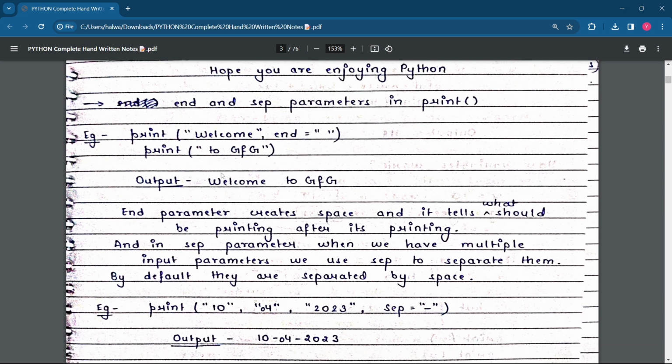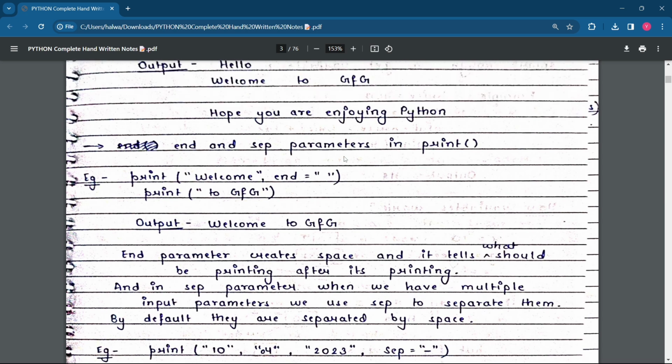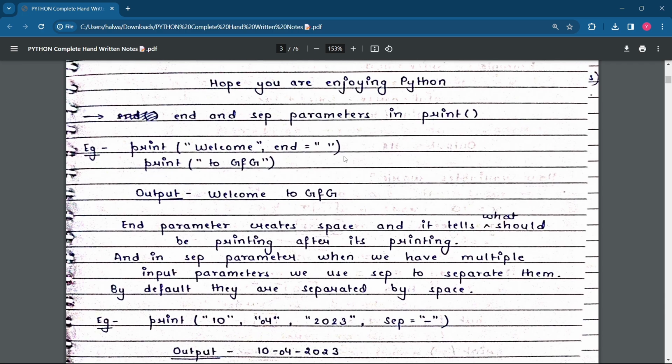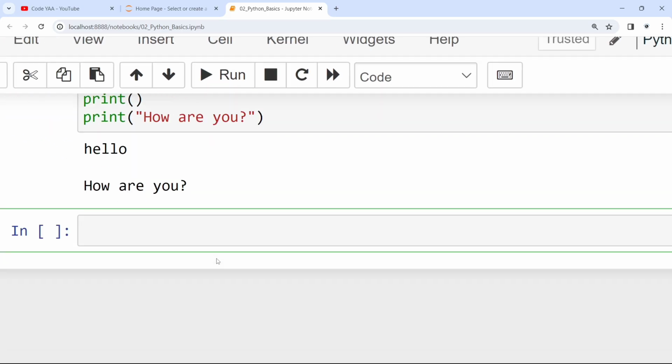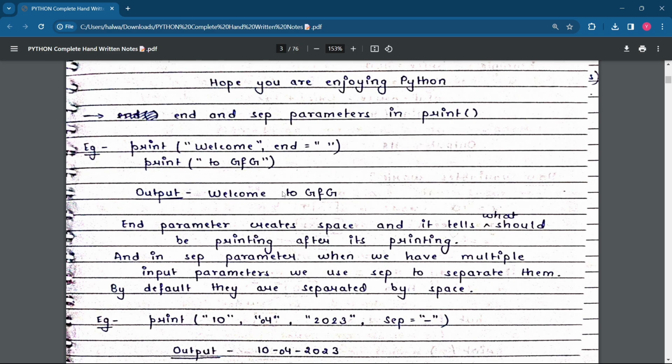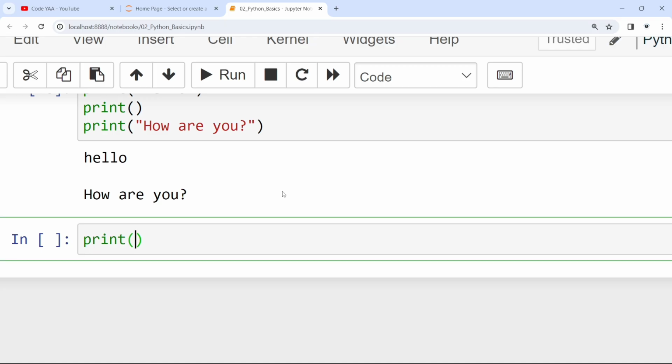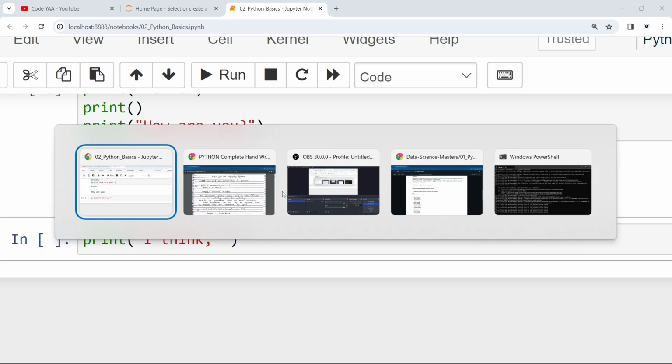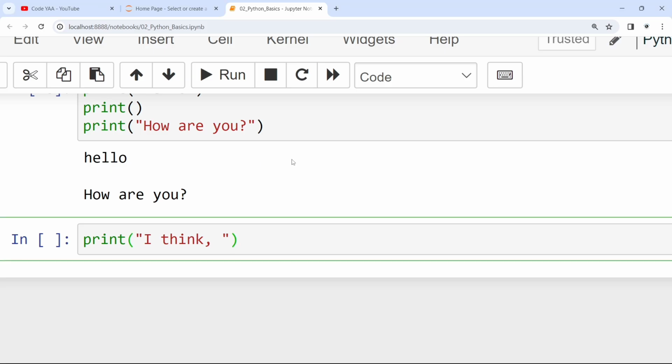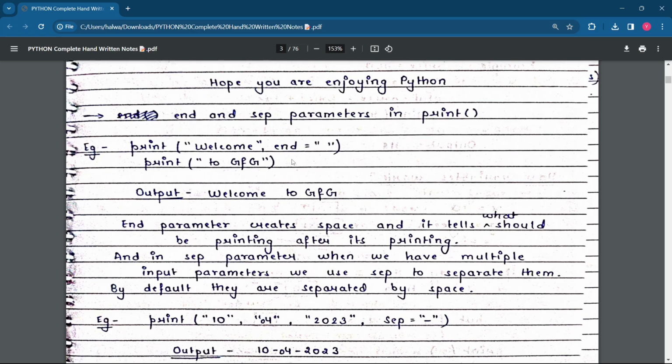So now let's move ahead. There is another concept, the end and sep parameters in print. What does it mean? A very simple thing. Let me introduce this as well. We are using end as a parameter. What is it doing? If I write print, I think, comma, and here I'm passing end equal to double quotes. What does it mean?